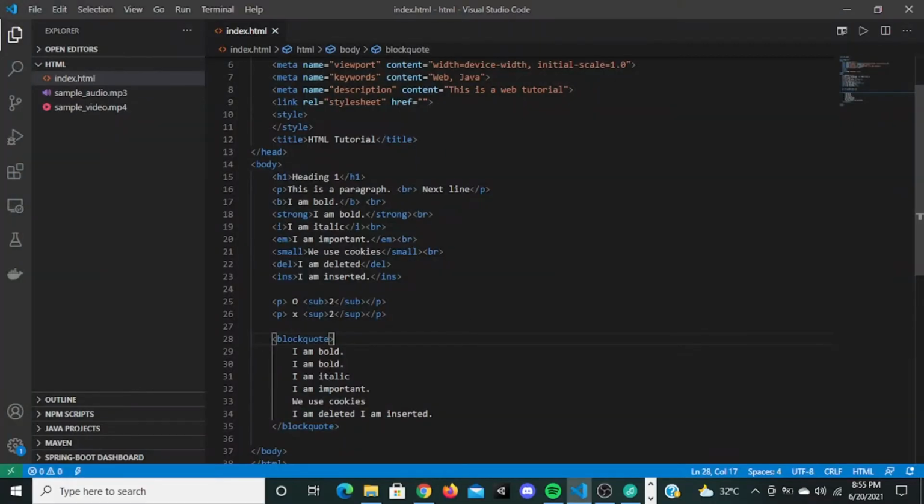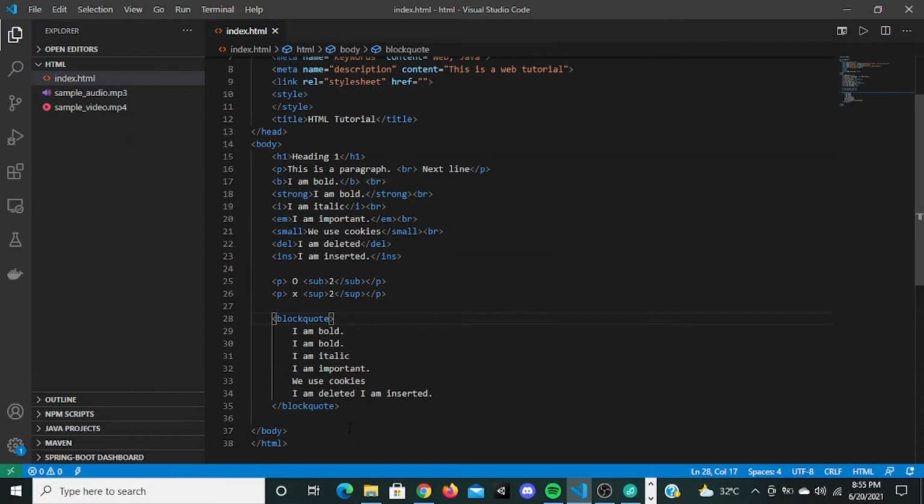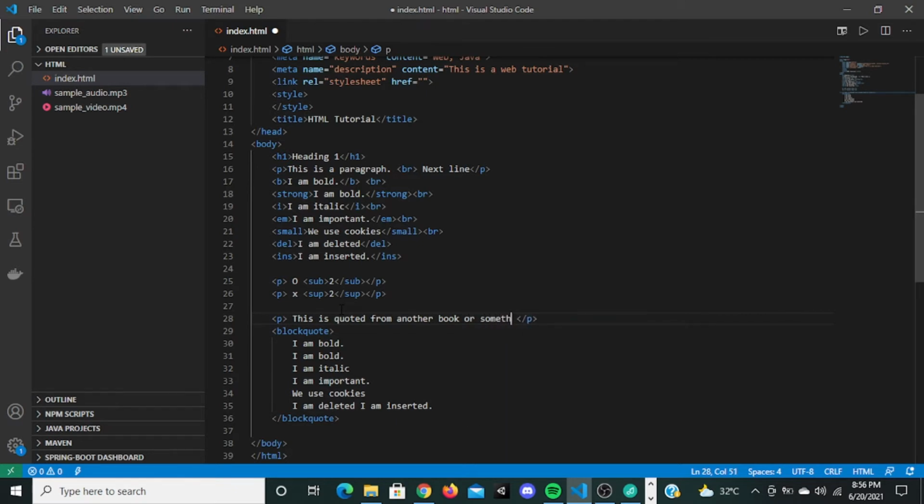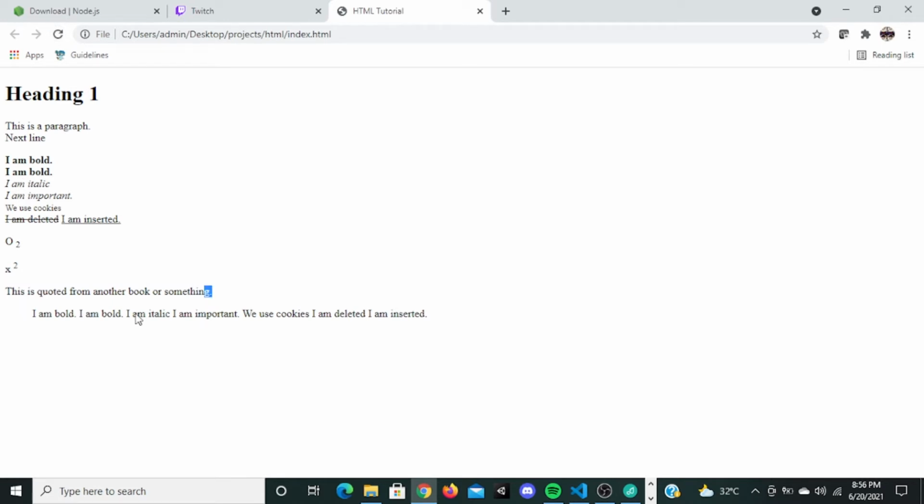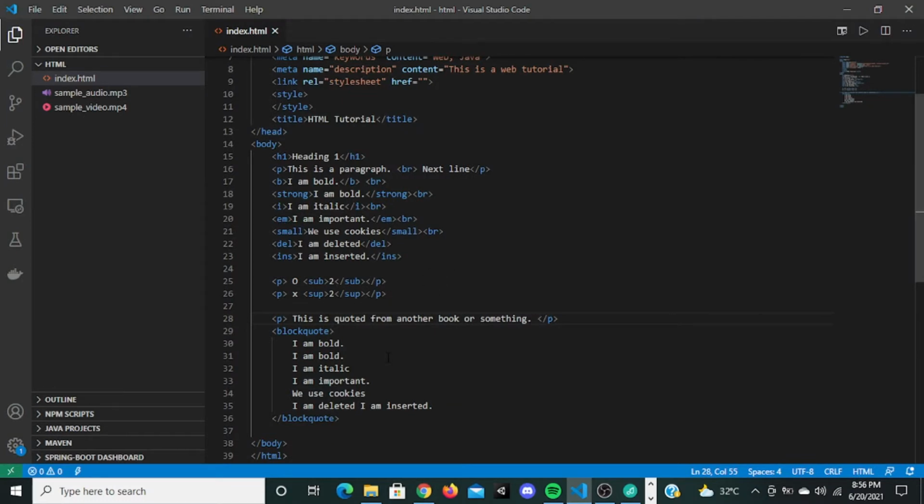This blockquote is used for saying that these things are quoted from another website or another book, so that it is indented. If I give a p tag right here saying "This is quoted from another book or something," let me save this and refresh it. It says this is quoted from a book or something, and it's indented. This is the use of the blockquote tag.